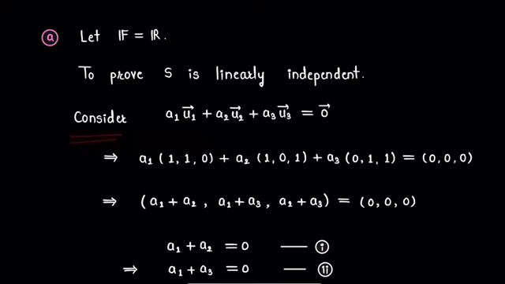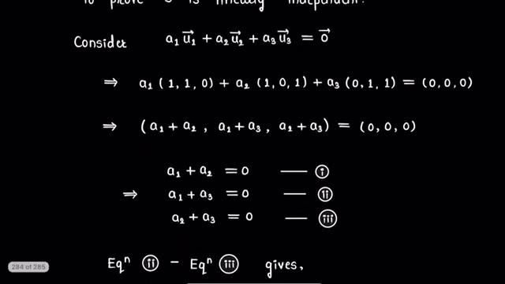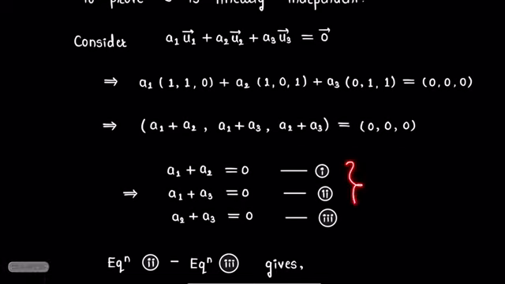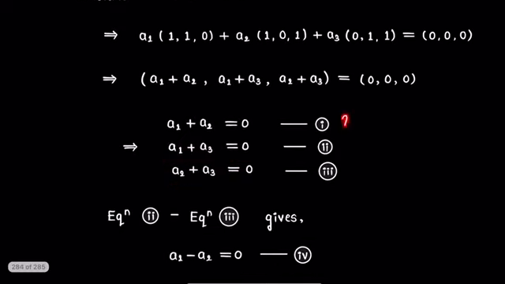For this, consider this representation of 0 vector: a1 u1 plus a2 u2 plus a3 u3 equals 0. This can be written as a1 (1, 1, 0) plus a2 (1, 0, 1) plus a3 (0, 1, 1) equals (0, 0, 0), which is 0 vector of R^3. Again, this can be written as (a1 plus a2, a1 plus a3, a2 plus a3) equals (0, 0, 0). After comparing coordinates on both sides, we get this system: a1 plus a2 equals 0, a1 plus a3 equals 0, a2 plus a3 equals 0. Now we need to solve this system.